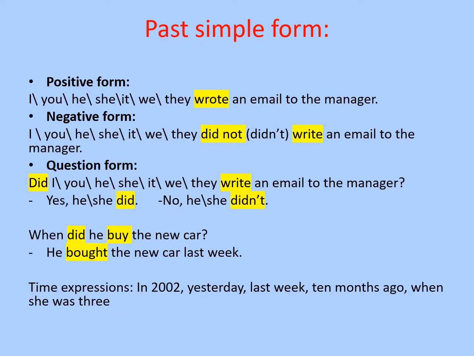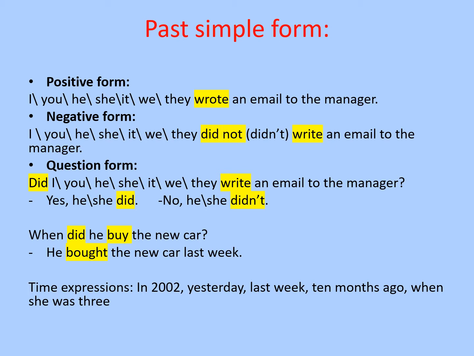What about the rest of the verbs? We just saw the verb to be, I am, becomes I was. Now let's see every other verb. Positive form. I, or you, or he, or she, or it, or we, or they. So all the subjects will take the same verb. It doesn't change at any of them.